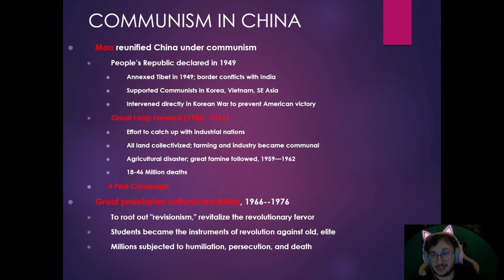Mao Zedong is considered the greatest murderer in all of history, not just because of the famine, but the hundreds of thousands and even millions of people he killed under his purges, similar to Stalin's. One of the things which he did was very problematic, which was the Four Pests Campaign. There were four animals that under Mao he thought were pests: rats, flies, sparrows, and mosquitoes. He's going to launch a campaign in China to kill these animals.